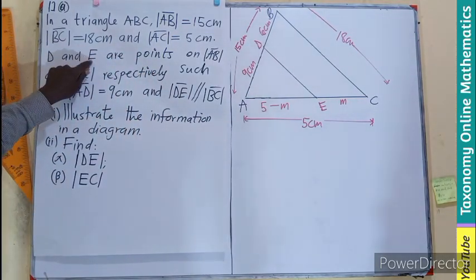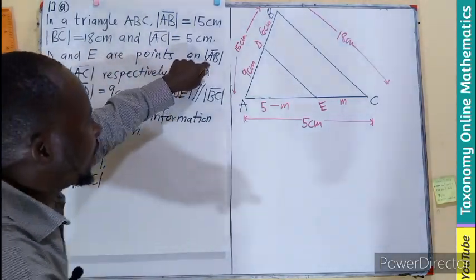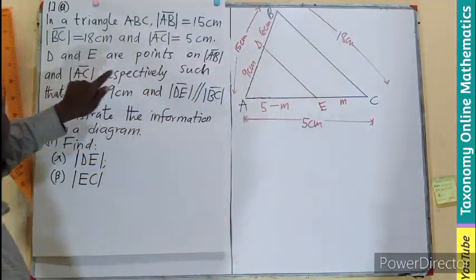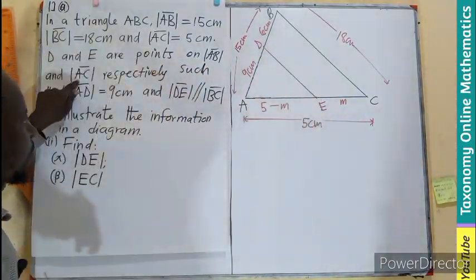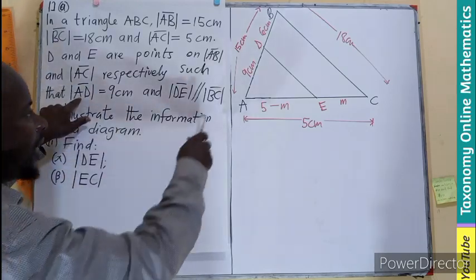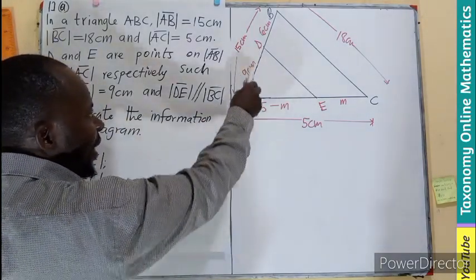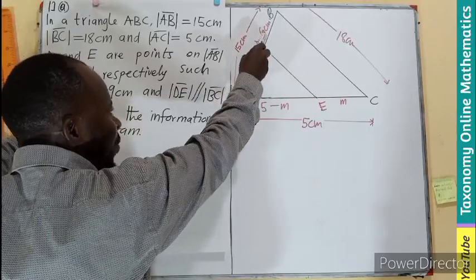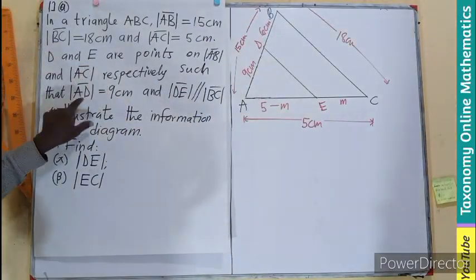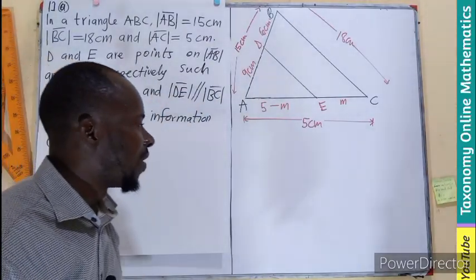Then D and E are on AB, so on AB is D. Then E is going to be on AC. Then AD is 9. So if AD is 9, then AB is 15. The remaining part will be 6. So this is what is going to give us.